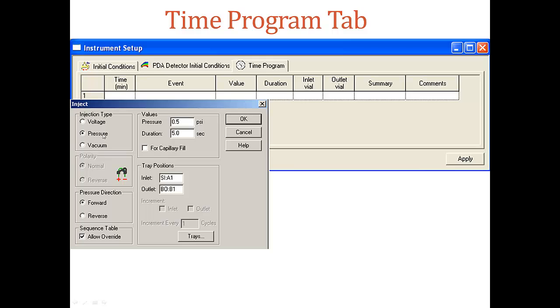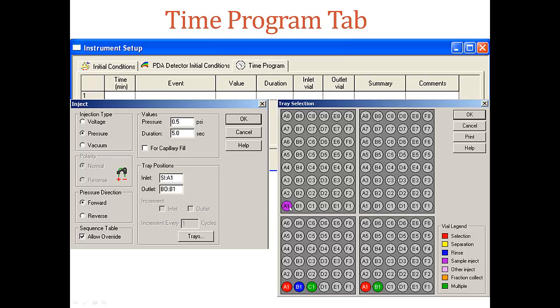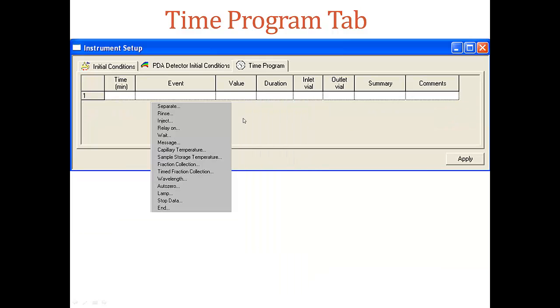Same as before, we are using pressure, so we have to key in the values for pressure, duration, and pressure direction. Then since we are injecting our sample, I have to choose a different tray position. This is our sample placing. Then we choose this one, OK, then click OK.